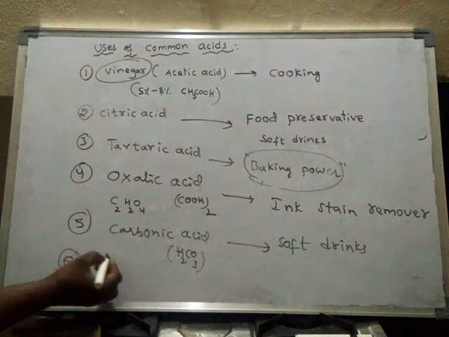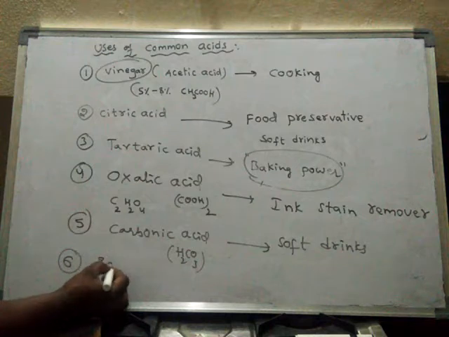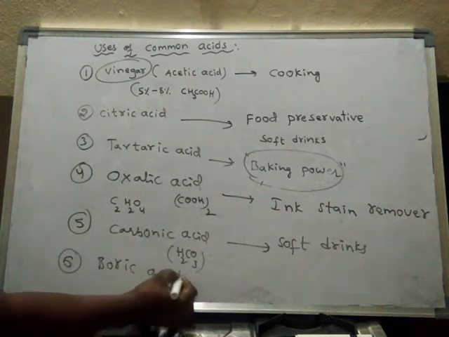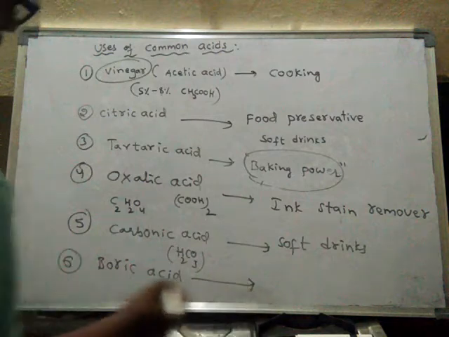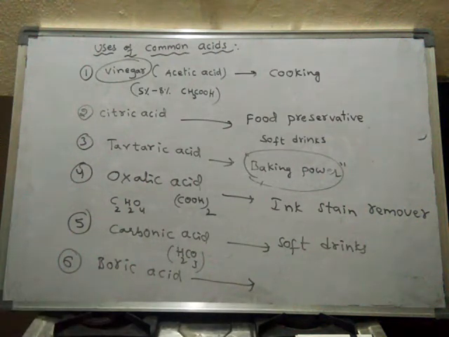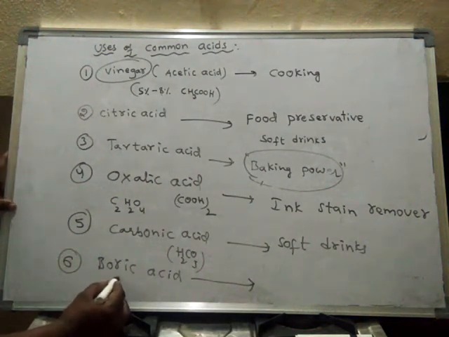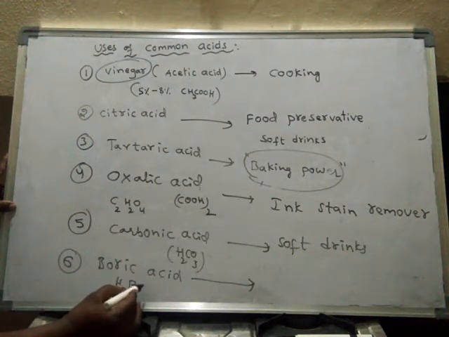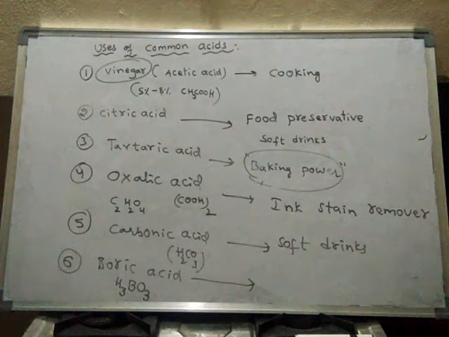Next, boric acid. What is the formula of boric acid? H3BO3 is the formula of boric acid.